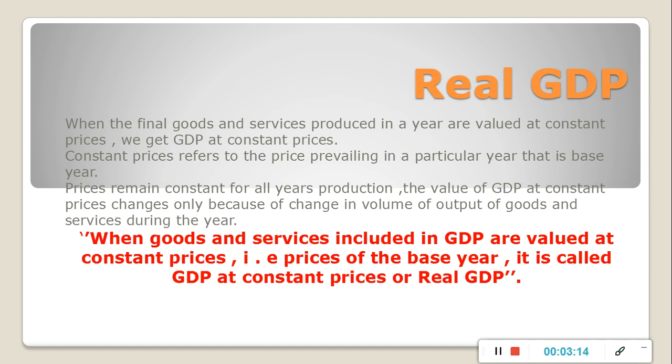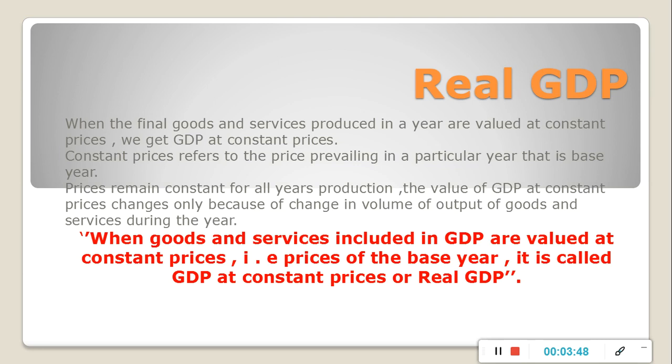The value of GDP at constant prices changes only because of change in volume of output of goods and services during the year. Here prices are constant. So if there is change in real GDP, it will be due to the change in flow of goods and services.